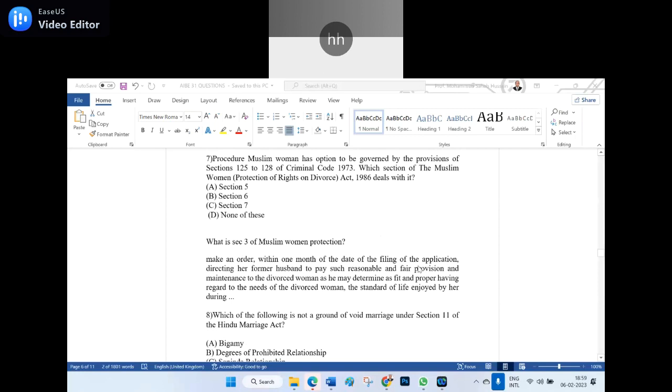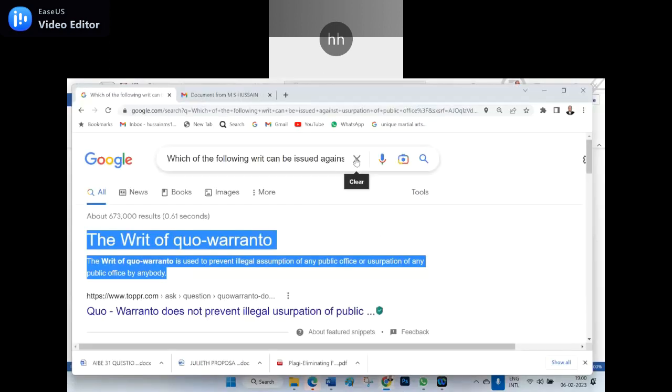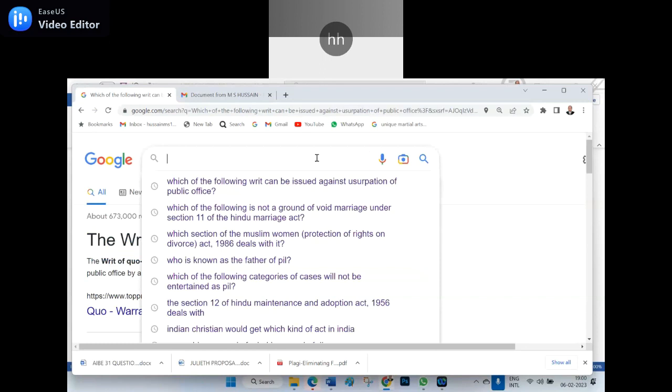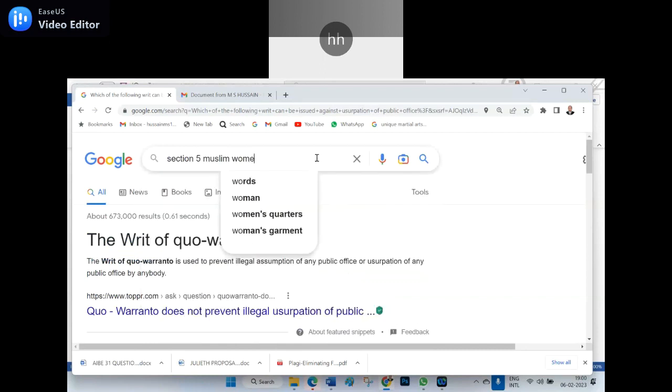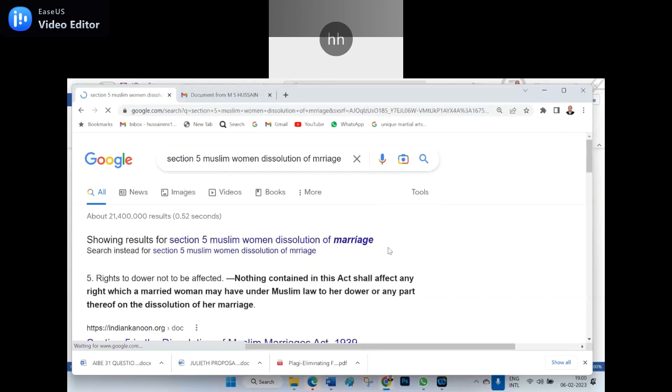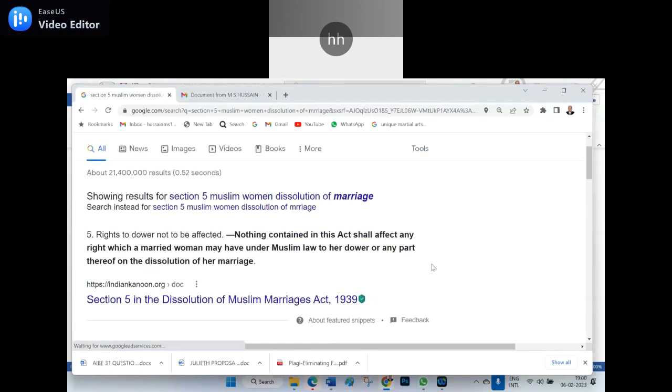Of course, section 3 is not there. Now let us see section 5. You said section 5, is it? Yes, sir. Let me check it. Section 5 of the Muslim Women, Dissolution of Marriage. Right to dower not to be affected. 5. Nothing contained in this Act shall affect any right which a married woman may have under the Muslim law to her dower or any part thereof on the dissolution of marriage.